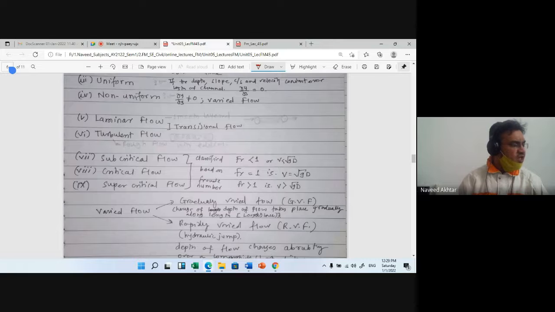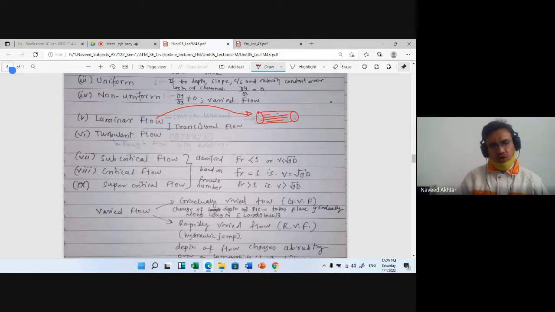We have also seen the laminar flow and turbulent flow. Laminar flow is a smooth and layered flow, and there is no disturbance between the layers during the flow.